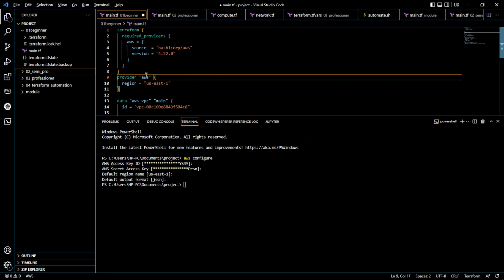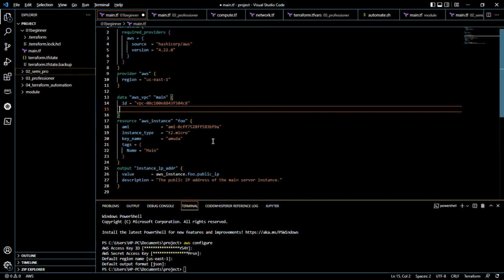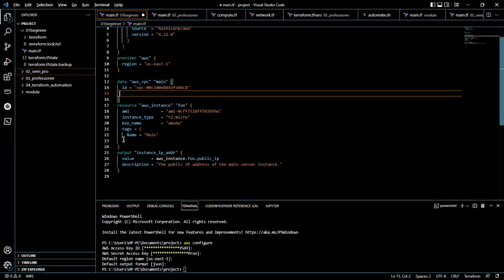Then we have our provider, which is AWS. So these resources we are deploying to AWS. As you can see, you have to specify the provider, whichever provider you want to use. If you are using Azure, you specify Azure right in here. Then anytime you want to declare your resources, you specify AWS instance, because you are deploying to AWS. That means Terraform understands you want to deploy this into AWS. But if you say Azure instance, then it's not going to understand that you want to deploy into Azure. So you need to understand that.